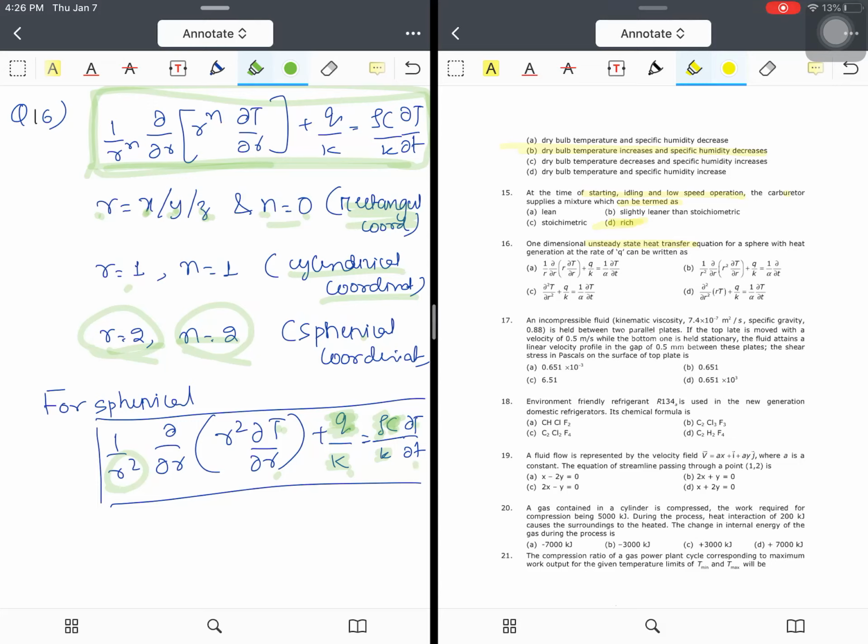Then del T by del t is the unsteady term, that is, the rate of change of temperature with respect to time. Okay, this is the unsteady term. So if I go to the options, I will find the answer is Option B.